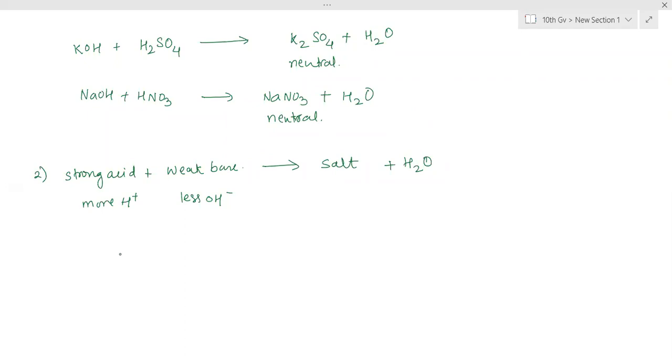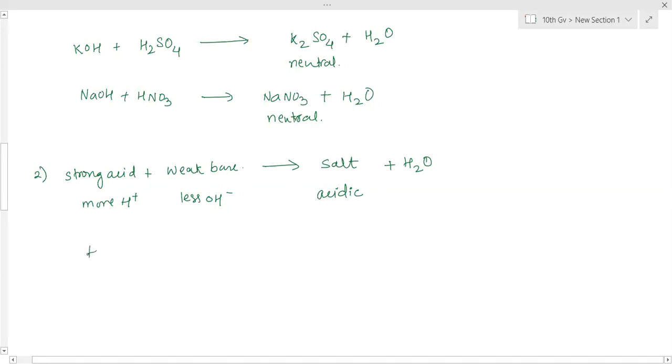So that means that salt will be which type? Acidic. That will be acidic salt because it has some amount of H plus ions left, because all the H plus ions could not get the OH minus ions to combine to form water. So all the H plus ions could not get neutralized. So some number of H plus ions are still left in the aqueous solution of the salt. Therefore that salt will become an acidic salt.